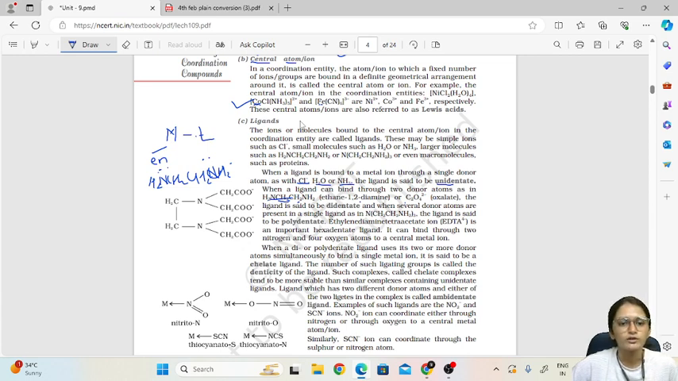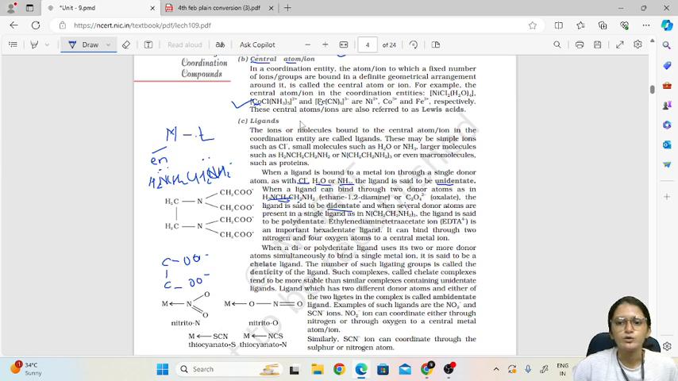Oxalate is also the same. The oxalate structure is this, COO, so here we have C2O4. We have these two oxygen atoms which can bind. So here we can bind through two donor atoms and form the bond, and that's why it is called didentate. So when a ligand can bind through two donor atoms, as in the case of en or ethane 1,2-diamine and oxalate, the ligand is said to be didentate.